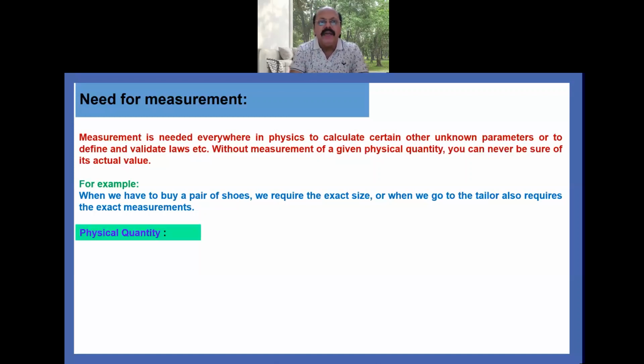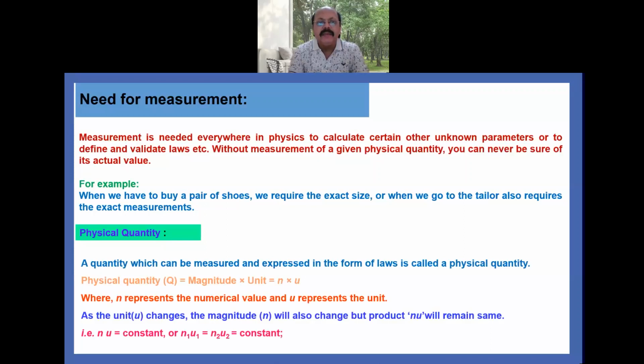Now, what do you understand by the physical quantity? A quantity which can be measured and expressed in the form of laws is called a physical quantity. Physical quantity Q equal to magnitude into unit, that is Q = n u, where n is the numerical value and u represents the unit.